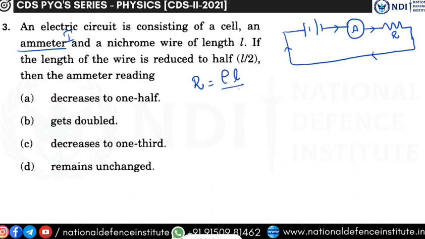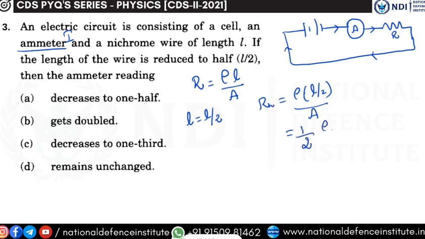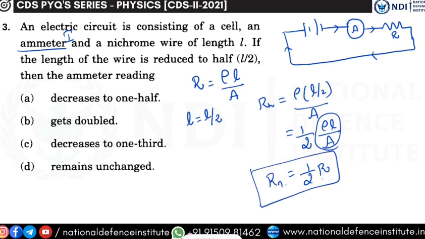R is equal to rho L by A. In this, what is happening to L? L is becoming L by 2. So, R will become rho L by 2 by A. That is equal to 1 by 2 of my new resistance, I call it Rn, rho L by A. So, this becomes 1 by 2 R. My new value of resistance becomes 1 by 2 the old value of resistance. So, resistance is getting decreased, resistance is reduced.